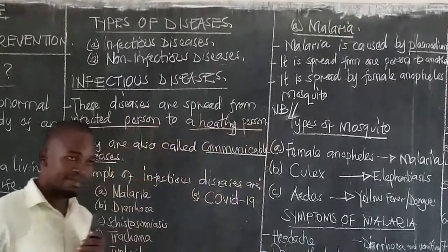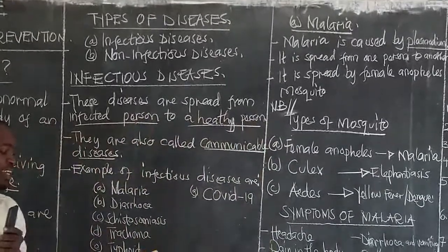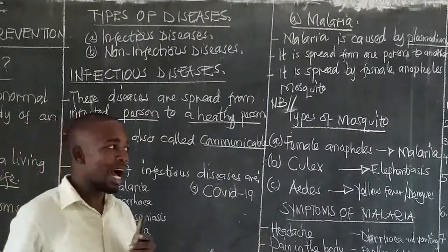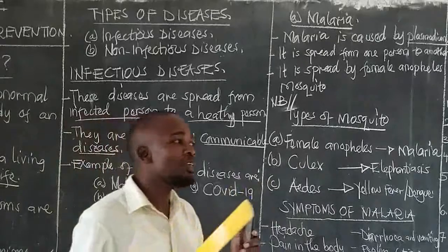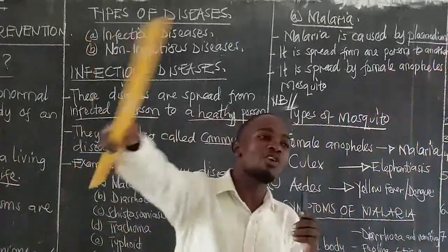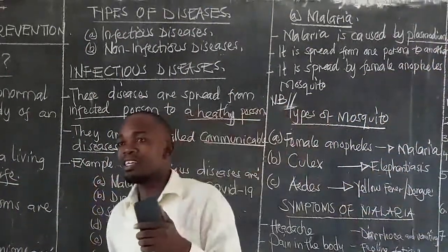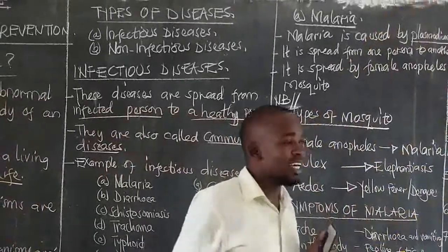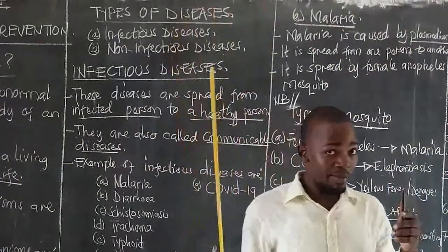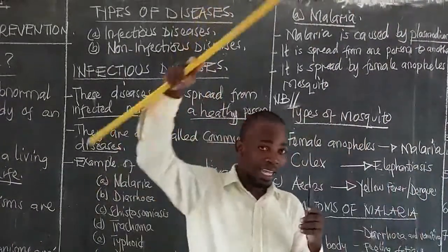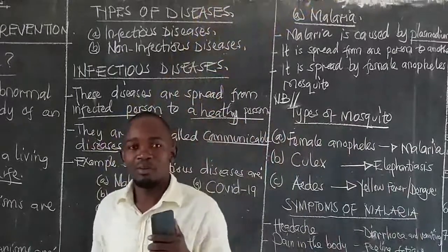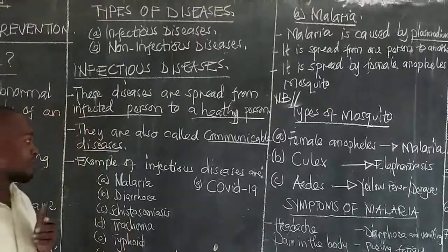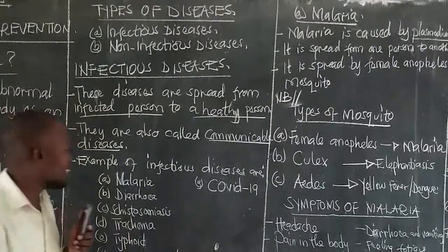This disease is now known as a pandemic. What is a pandemic disease? A pandemic disease is a disease which attacks wide geographical areas, such as a country, such as a continent, and even the whole world. You can imagine that it began in China, but right now it is even affecting people in the United Republic of Tanzania.